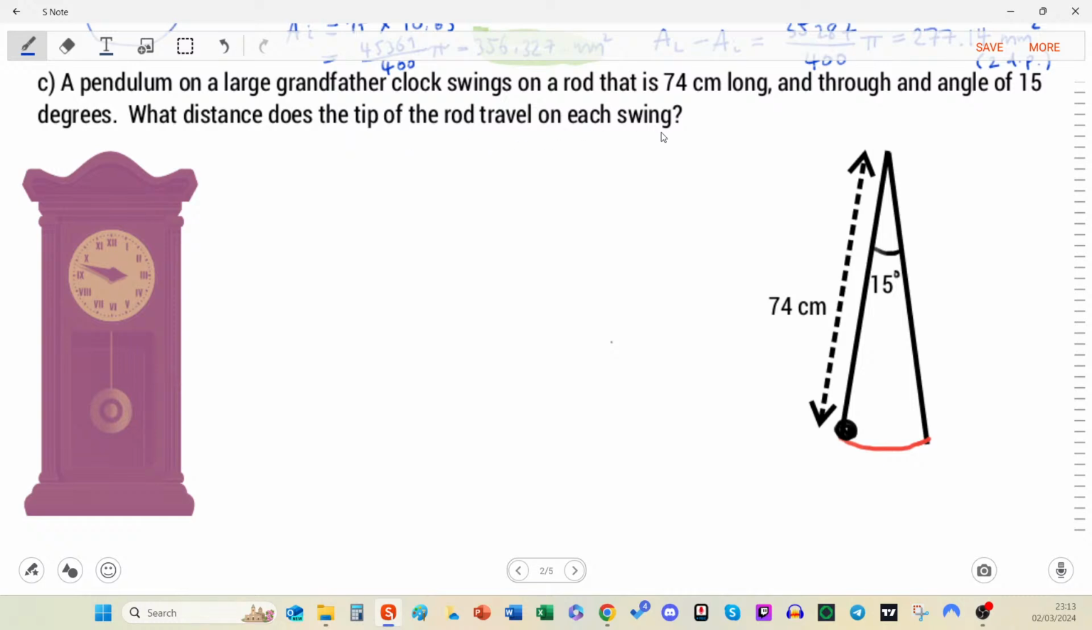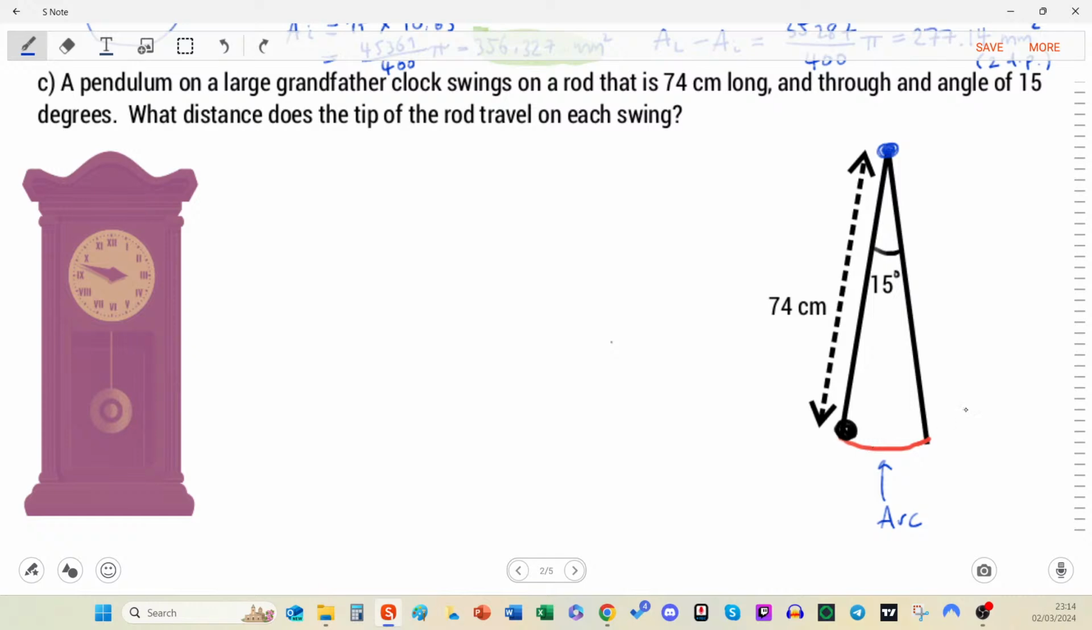And what distance does the tip of the rod travel on each swing? Oh my goodness, I thought that was going to say per minute. That would be a more difficult question. But yeah, just simply in one swing. So essentially, we're trying to find this red bit here, which is part of a circle. Anything that is fixed to a point here and moves around is going to create a circle. Essentially, it's part of that circle that we're moving. Question is, what part of that circle are we moving?